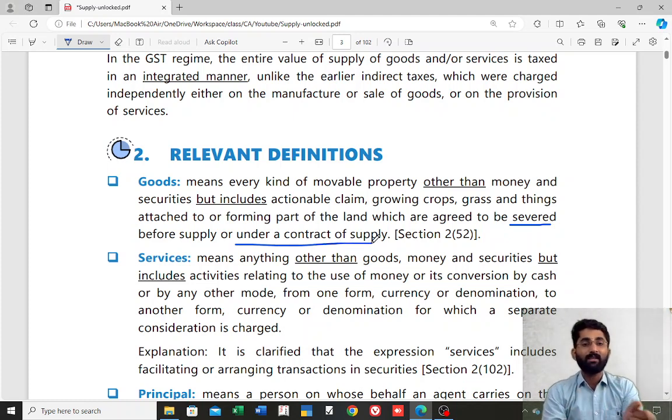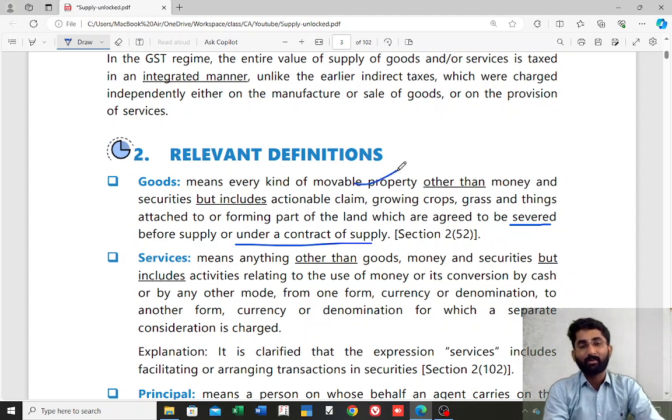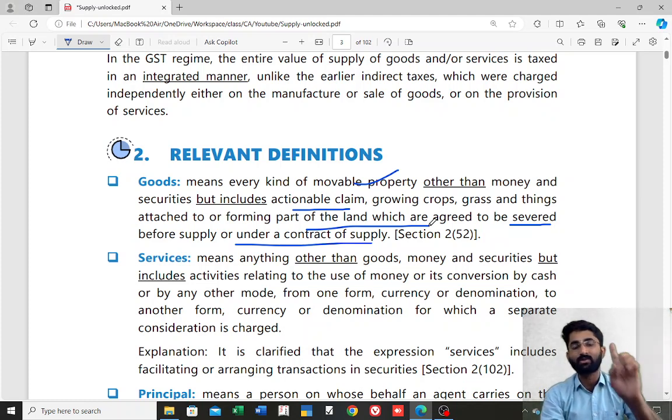Correct? See here again, what are the goods? Anything which is movable. So movable properties are included other than money and securities, but includes actionable claims, growing crops, grass and things attached to or forming part of the land which are agreed to be severed before the supply or under a contract of supply. Very important definition given in section number 2, subsection 52.